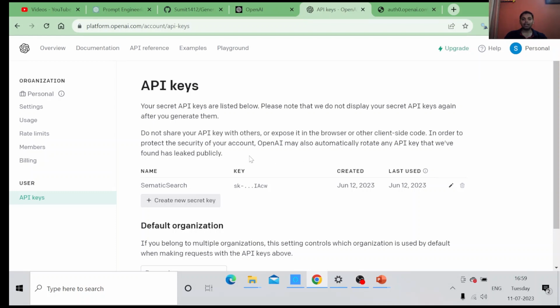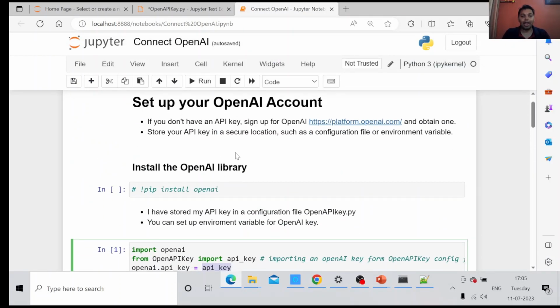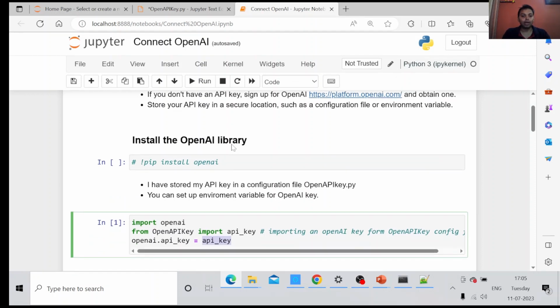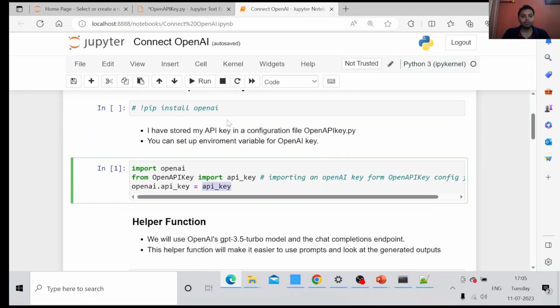Let's see how we can connect OpenAI through Python. Now we have the access to our OpenAI account and we have the OpenAI API key. Let's try to connect to OpenAI through the Python code. First of all, you have to install the OpenAI library. I already have the OpenAI library on my machine, so I'm not going to run this code.